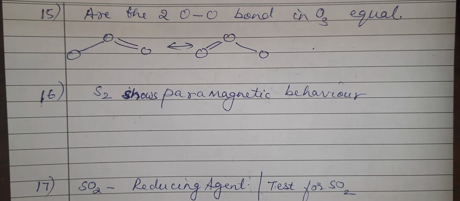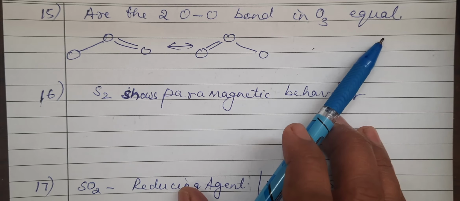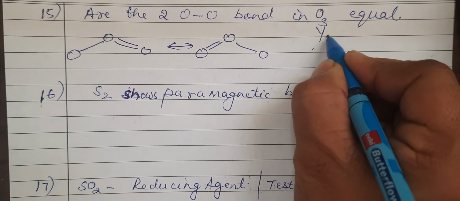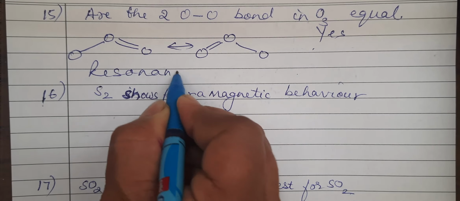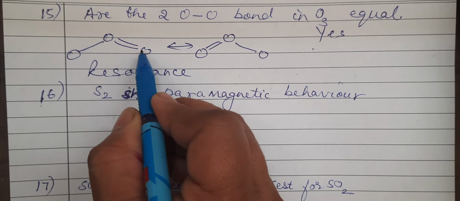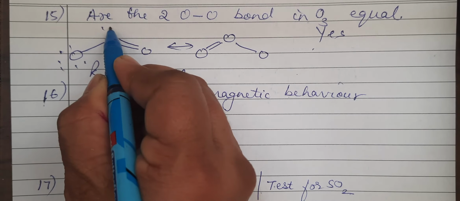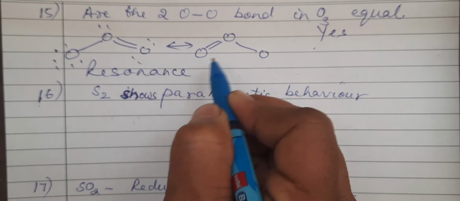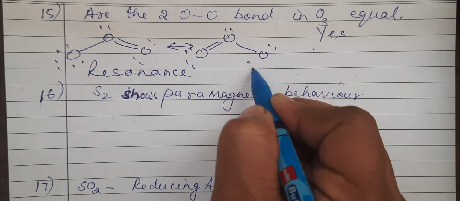Another important question. Are the two O-O bonds in ozone equal? You will write, yes, they are equal due to resonance. When you draw the structures of ozone, it is like this. You can also complete the Lewis dot structure. Likewise, you can make the dots here also, 1, 2, 3, 4, 1, 2, and 6 dots here. Right.